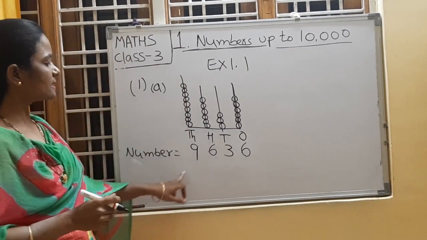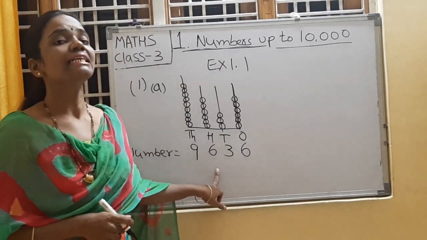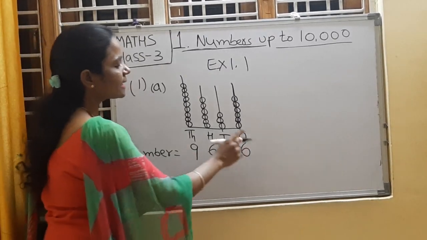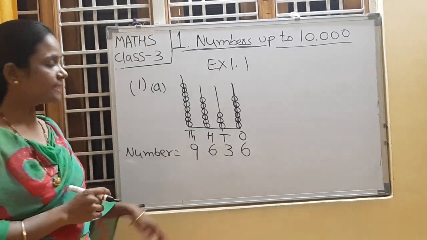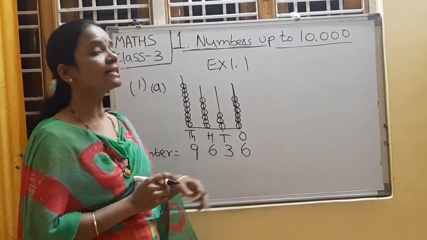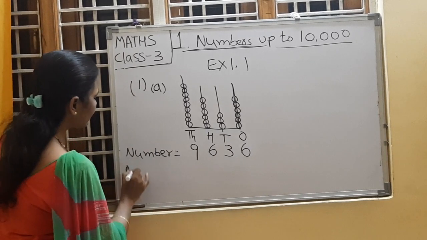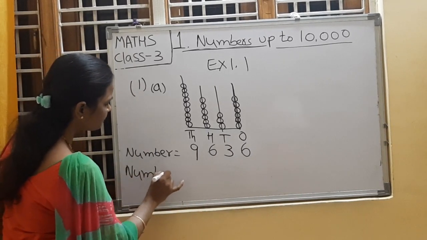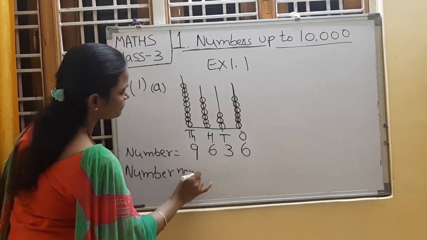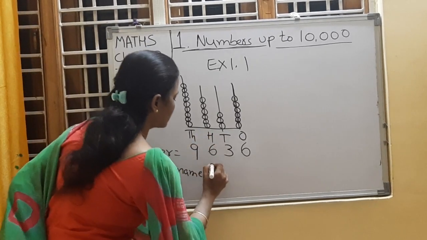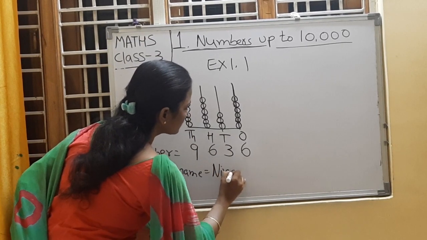Children, read this number. What is this number? Everyone, repeat after me. It is 9636. Right, children? Now write down the number name. Along with me, write in your notebooks, children. 9636.